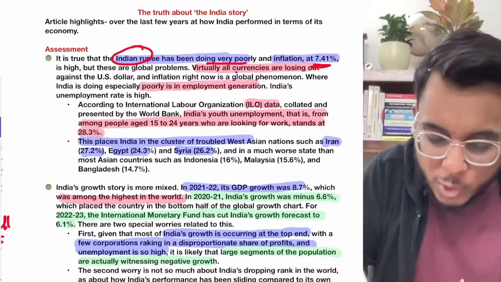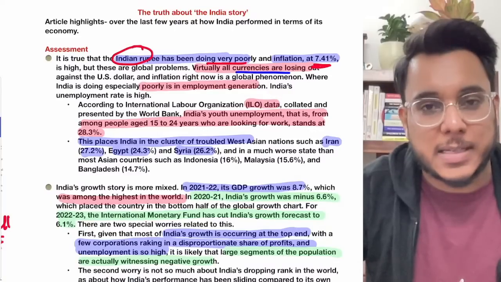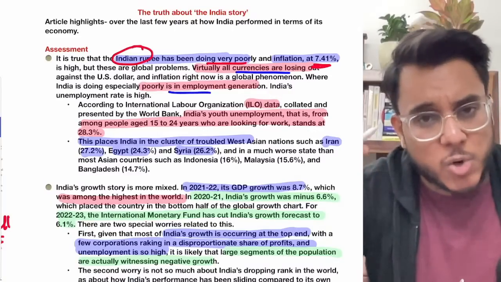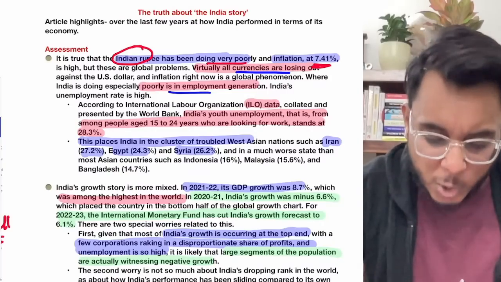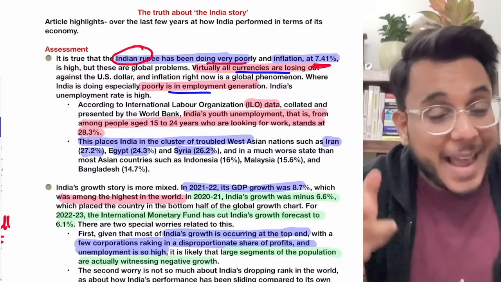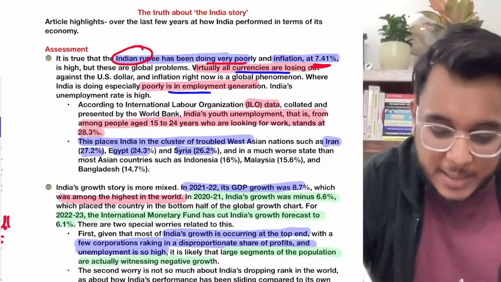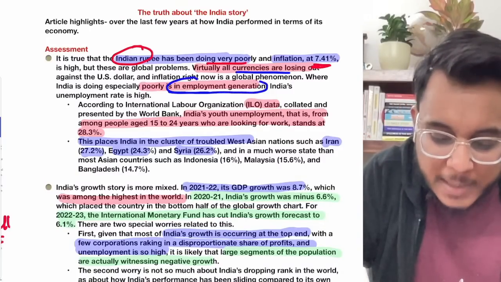For example, today all currencies are losing out against the dollar. Today global inflation is going on majorly because of the Russia-Ukraine war. These are global challenges. But for India there is one challenge which is very big and significant, and that is poor employment generation.